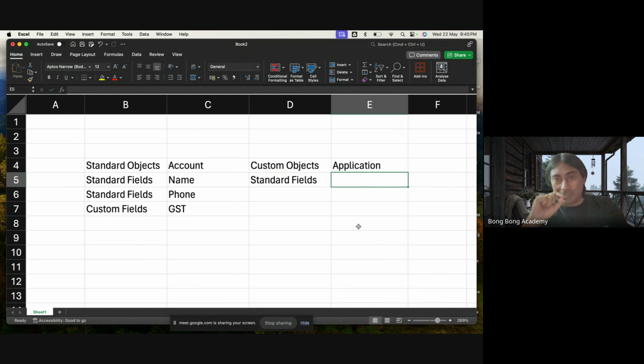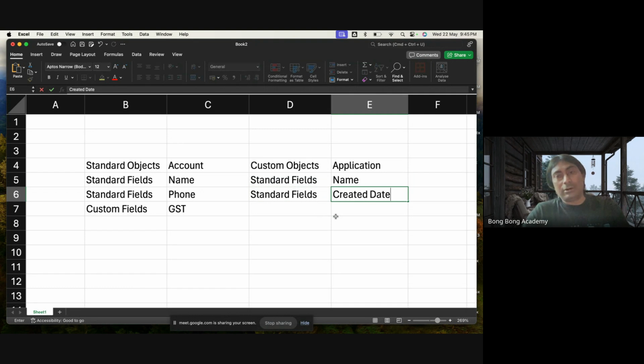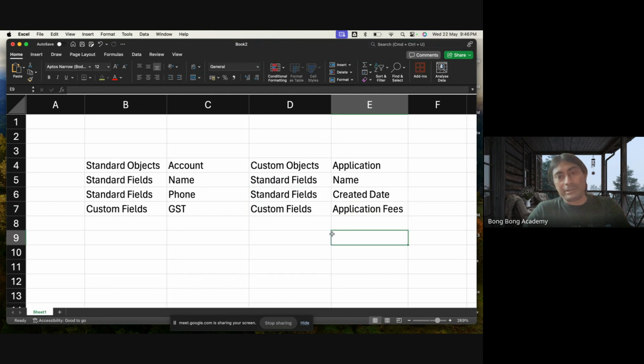Custom object means any table which you have created. Whenever you create an object or any table, Salesforce automatically gives some standard fields. Name is a standard field which Salesforce gives you. Created date too. These are fields which Salesforce automatically gives you. But the whole purpose of this is to create custom fields, right? So you will create your own custom fields, like application fees, something of that sort, right?